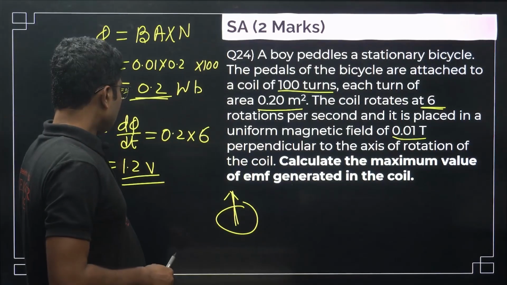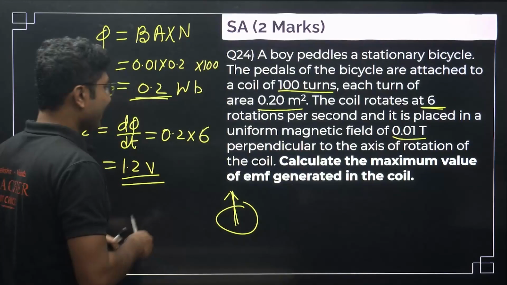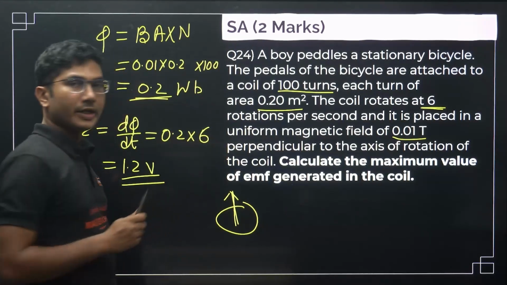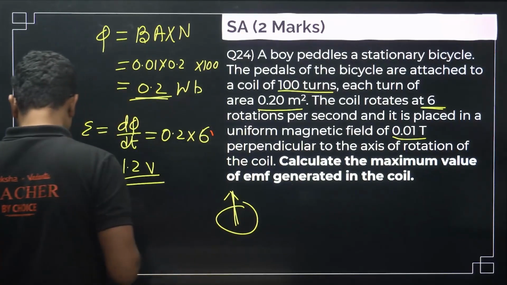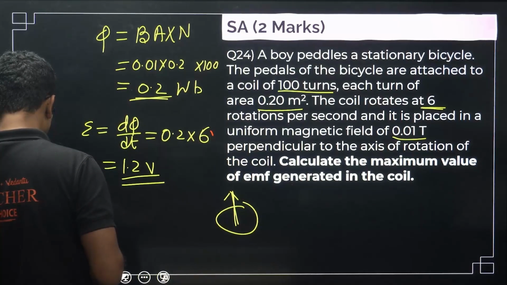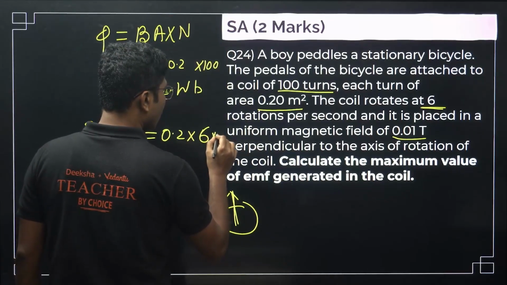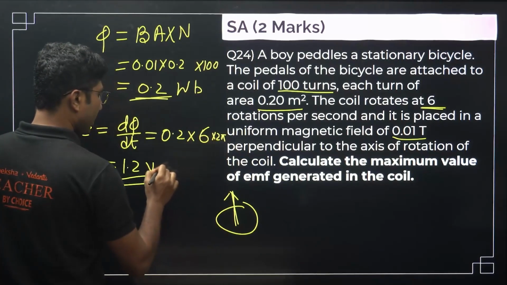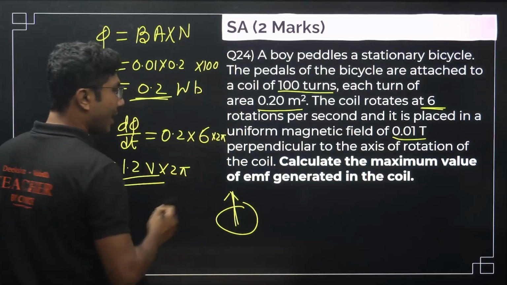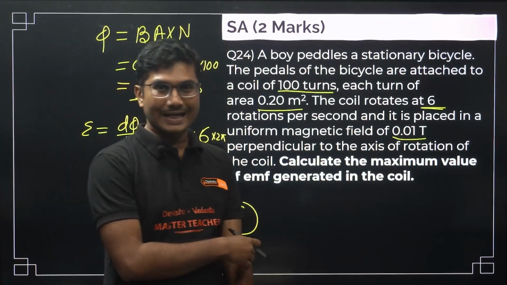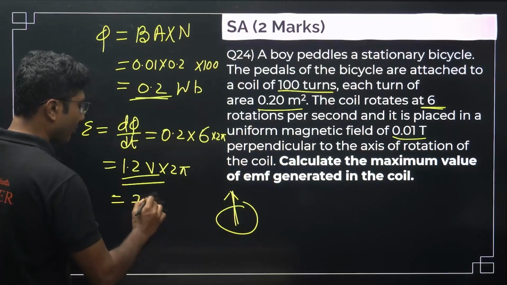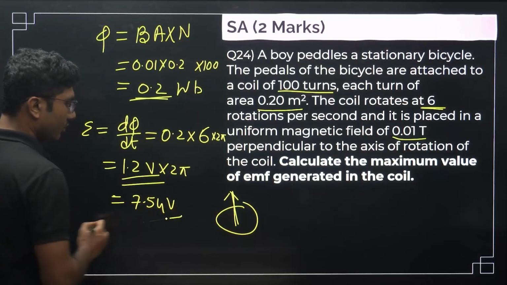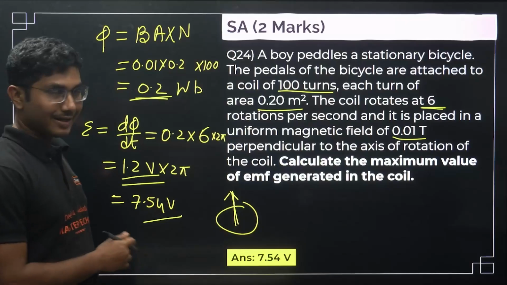Easy question. Now there is one small correction over here. Each rotation is actually also associated with 2 pi angle. So you have to multiply that 2 pi over here, and 2 pi over here as well. One rotation means 2 pi angle, so you have to multiply that angle and then it will be 7.54 volt. So 7.54 is the correct answer.